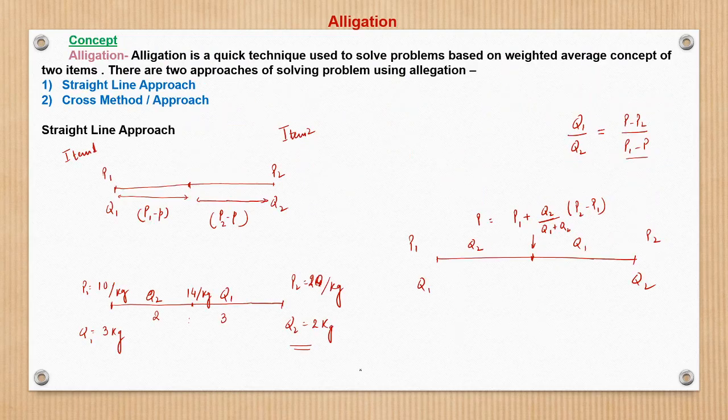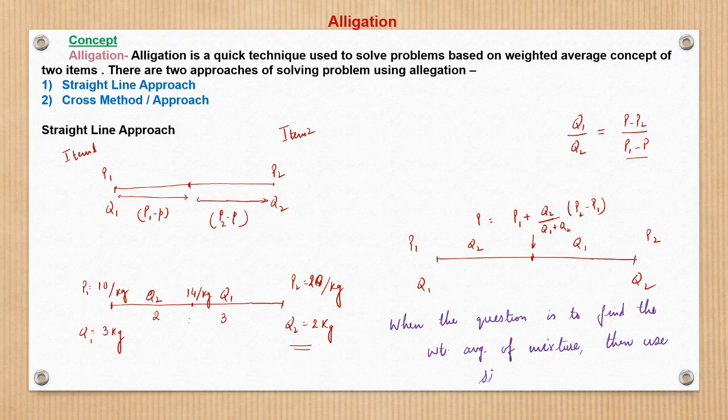So here I write basically, when the question is to find the weighted average of a mixture, you then use the straight line approach.